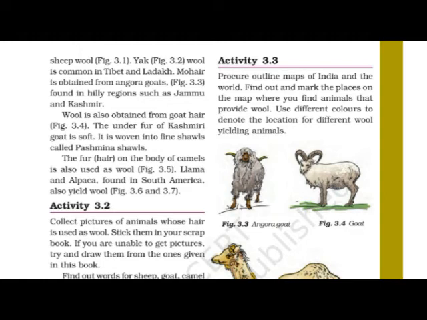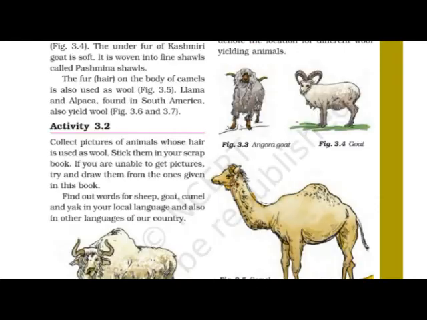You can see figure 3.3, where you can see the Angora goat. Angora wool is obtained from Angora goats, found in hilly regions. This Angora goat is found mostly in hilly regions such as Jammu and Kashmir.